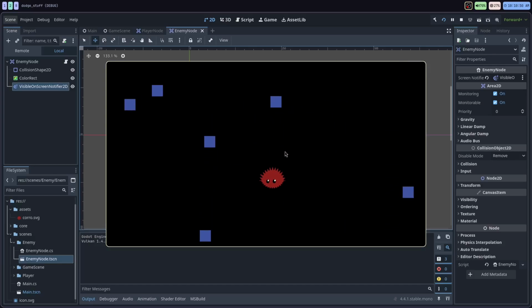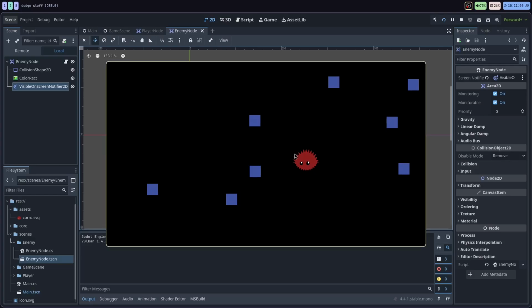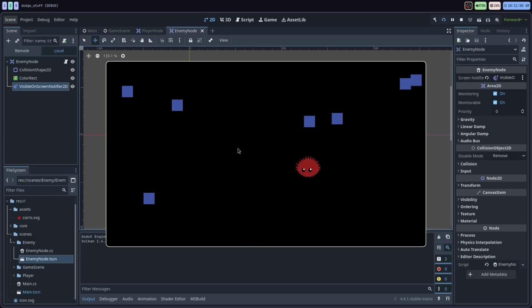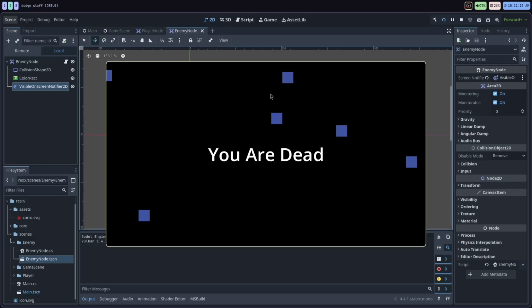Now, as far as game development goes, there's a lot to be desired. We did not go through so much. I mean, there's so much more about Godot and game development itself, but this is just a little example of making a little 2D game in Godot. Quick and dirty, not perfect, but it made a cool little game, and now I'm dead.